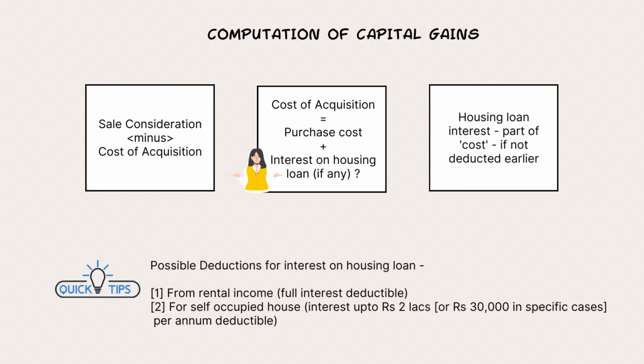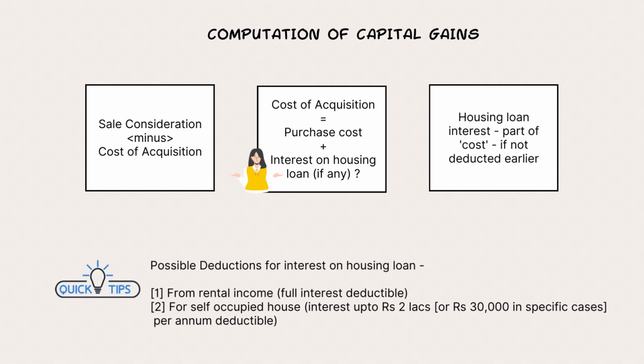Now, we saw how capital gains, that means the profit on sale of a capital asset, is computed. Sale value minus the cost of acquisition, correct? Now, cost of acquisition, what is the meaning? Generic meaning is the purchase cost.